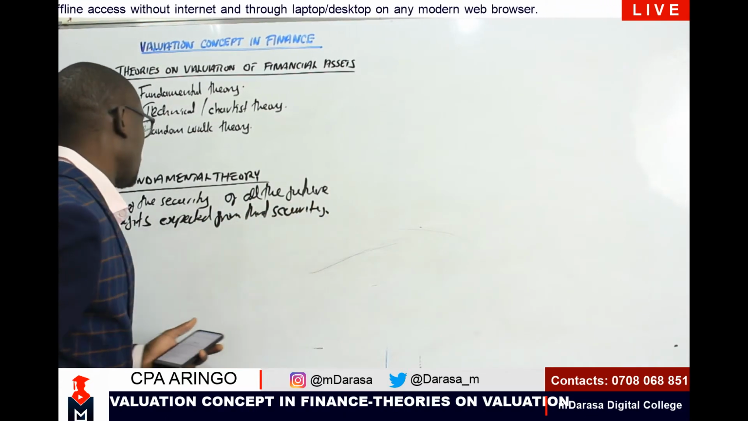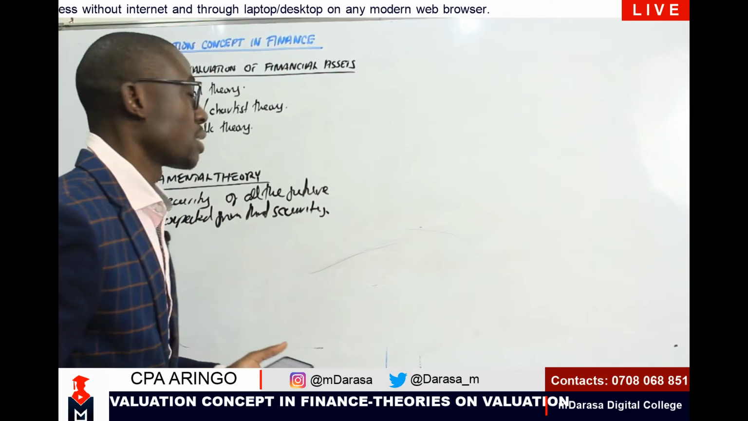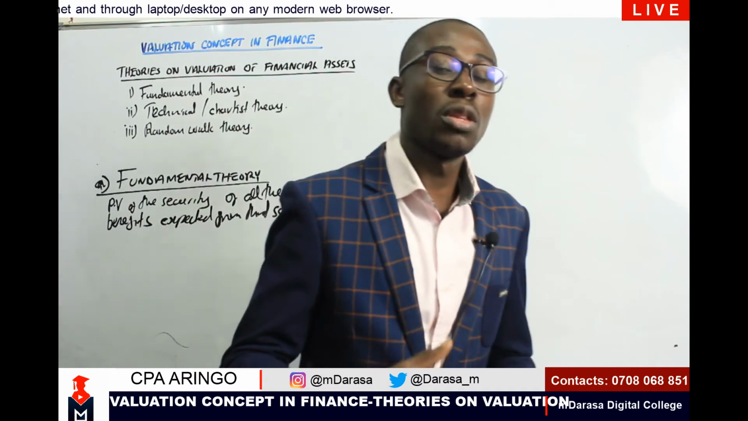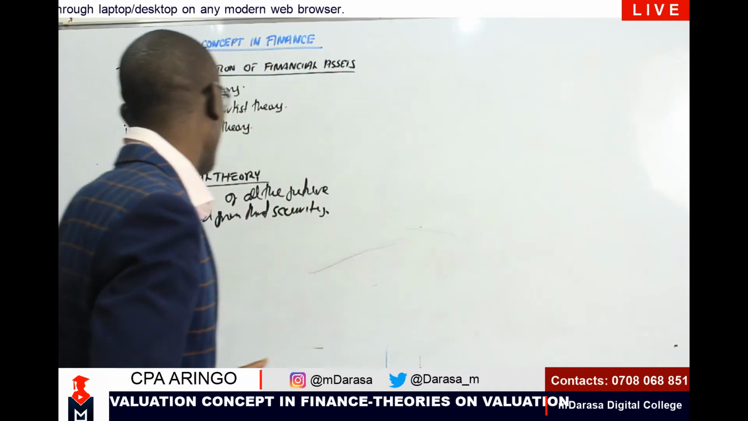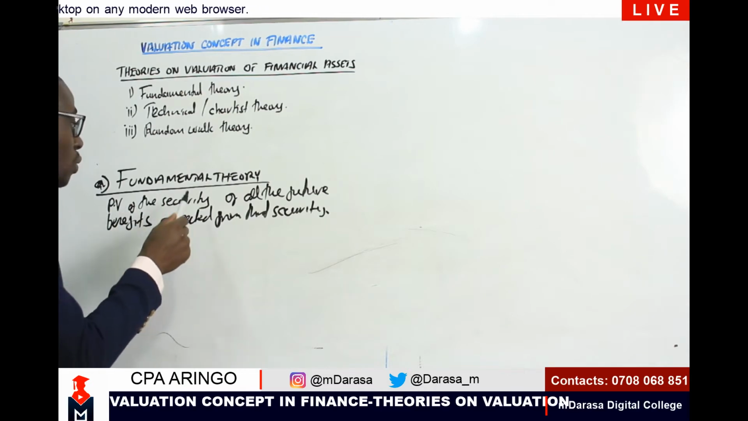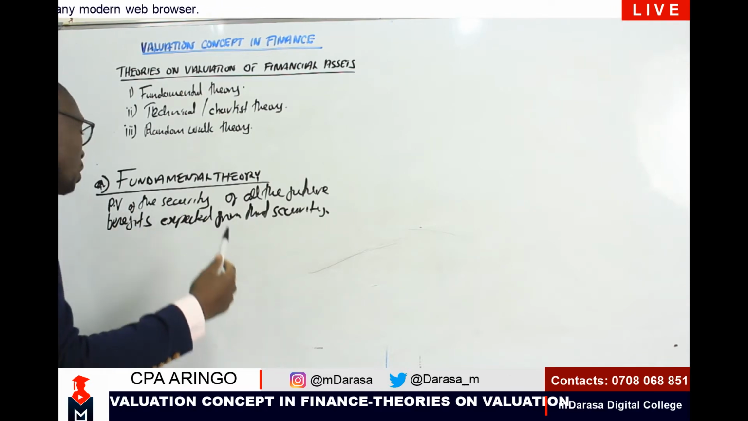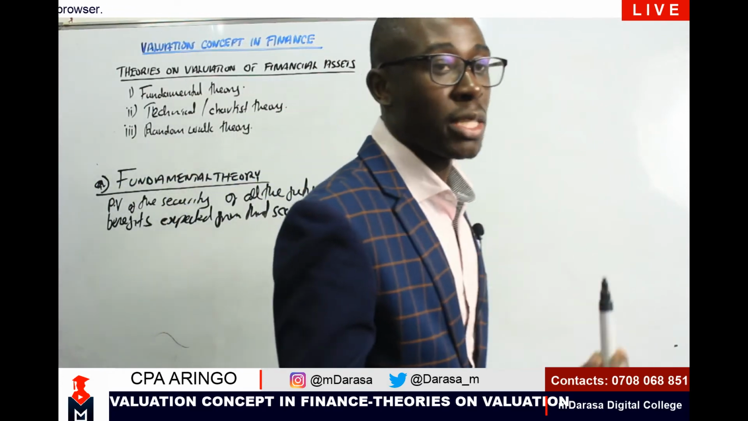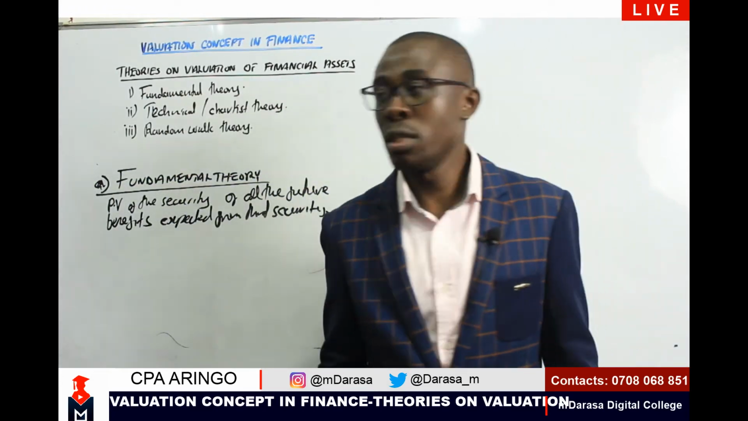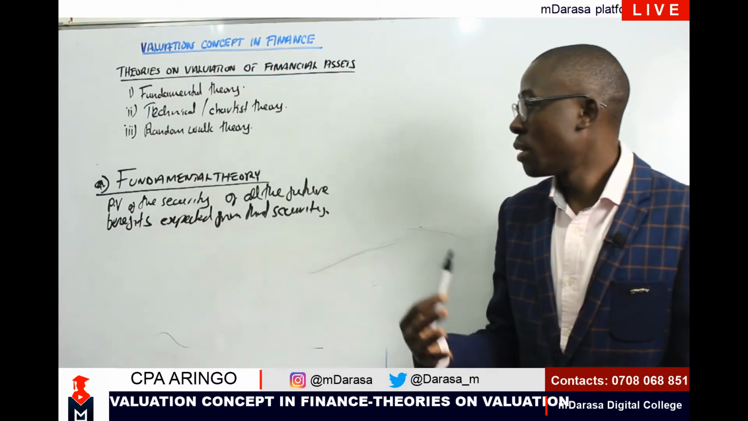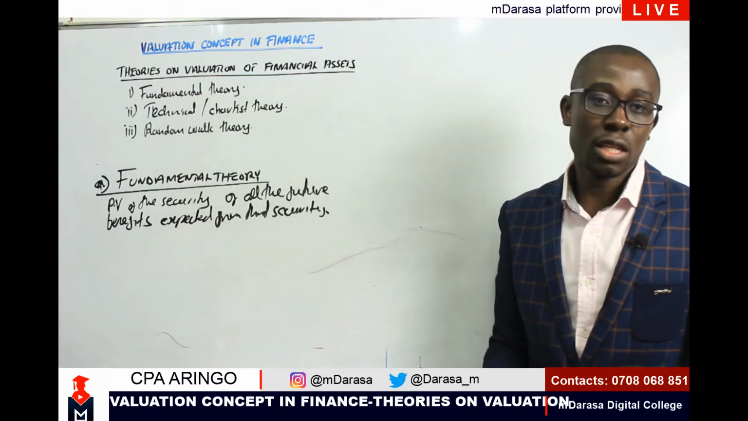So ideally, the key element of the fundamental theory is that whenever we're talking about the value of the security, it should be equal to the present value of all the future benefits expected from that security. For us to value a security, we should make sure that it is equal to the present value of the future benefits expected from that security.